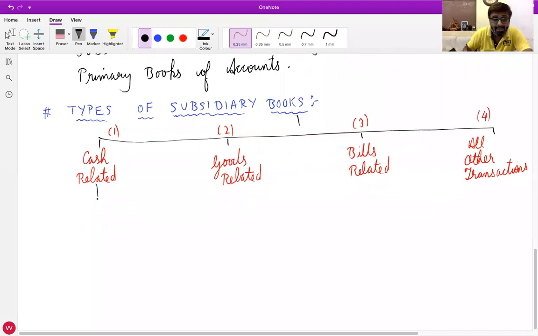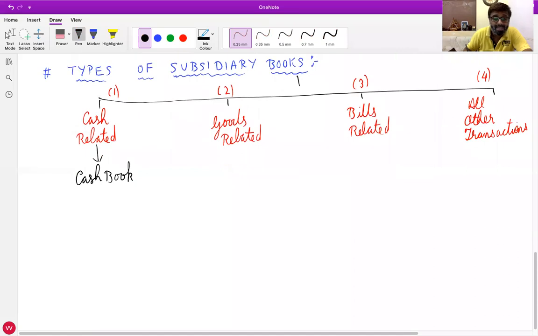Cash related subsidiary books are called cash book. You will study about this in detail in chapter number 7, so I am not discussing it further now.